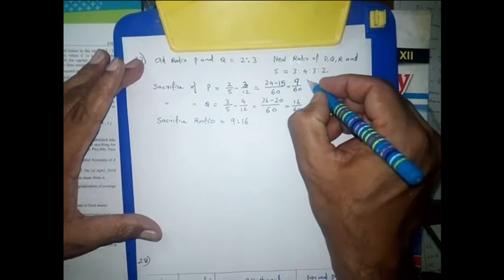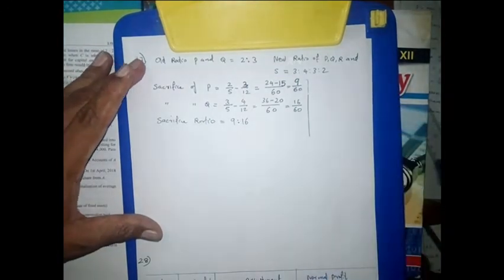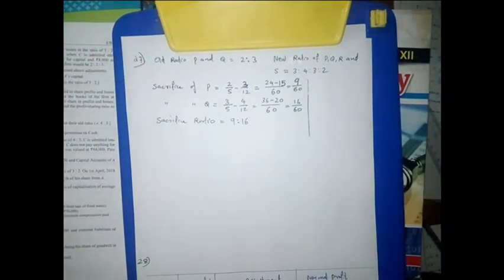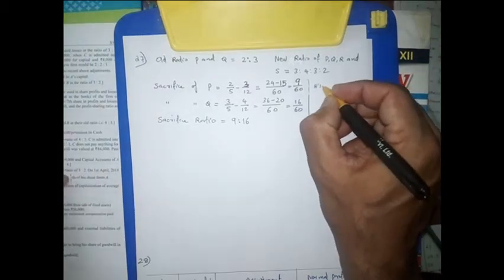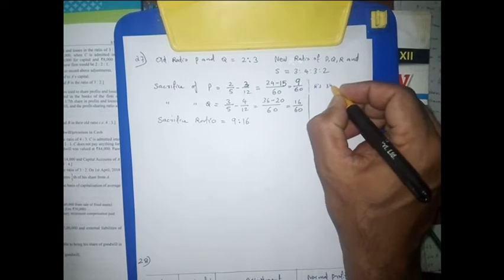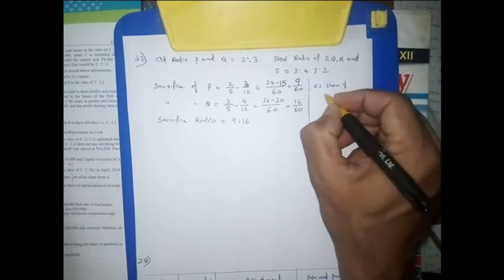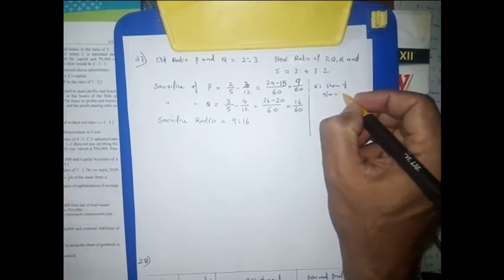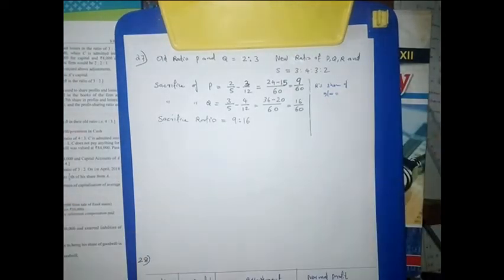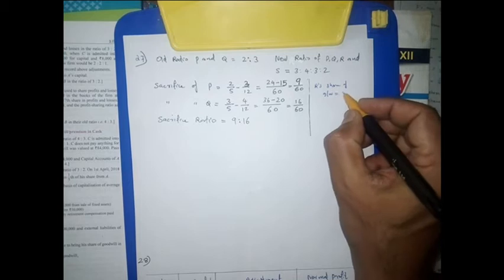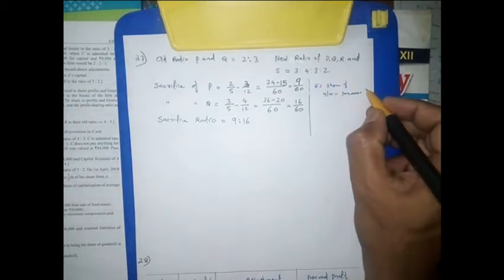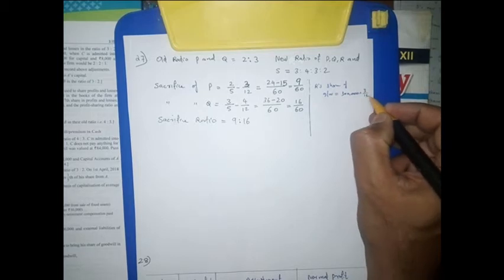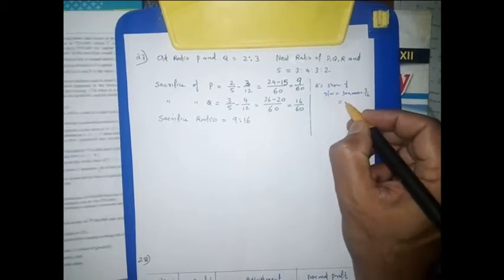Okay. Now here we can just write what is their share of goodwill. The new partners' share of goodwill. The new partners' names are R and S. So R's share of goodwill will be, here in the question the goodwill is given. It is given 3 lakh. So 3 lakh into his share. 3 lakh into his share is 3 upon 12. Okay, that will be his share of goodwill.